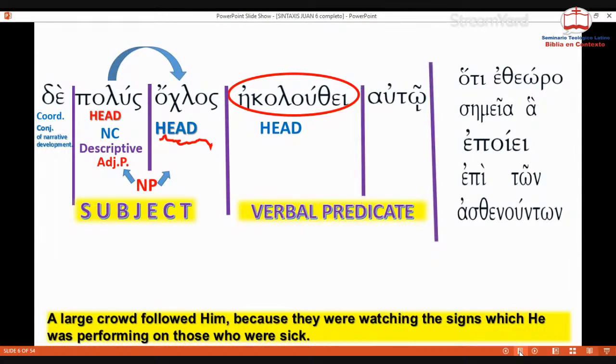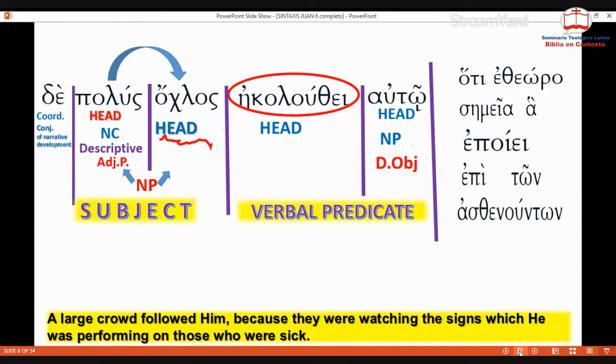And after is a dative case. It's a pronoun in the dative case, indicating him. That's what it means. It means him. So after means Jesus. It's talking about Jesus. It's a dative reference about Jesus, but also it is working as a direct object. It is the direct object of the verb ekoluthi. It is also a noun phrase, of course, and it is the head of that noun phrase.